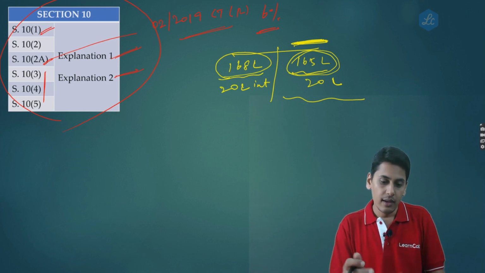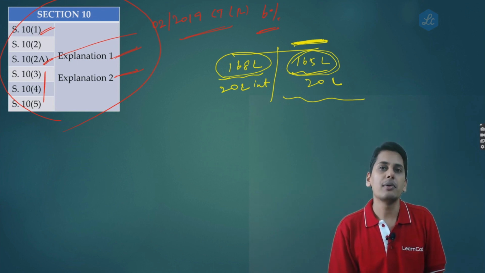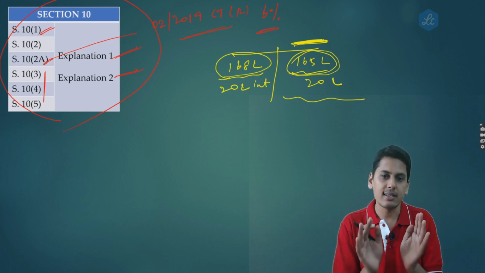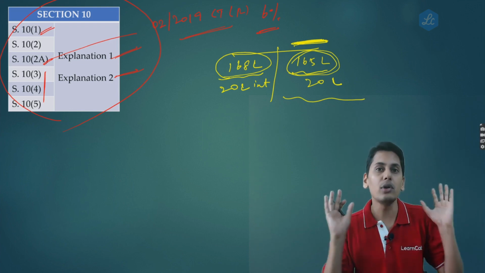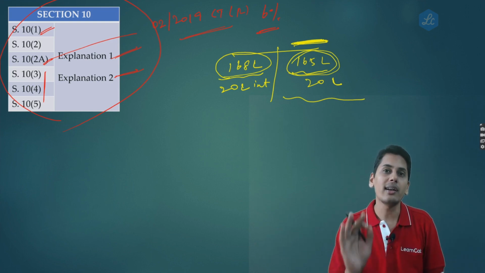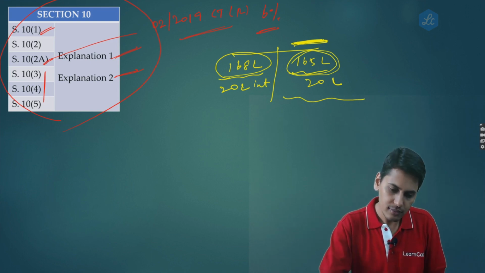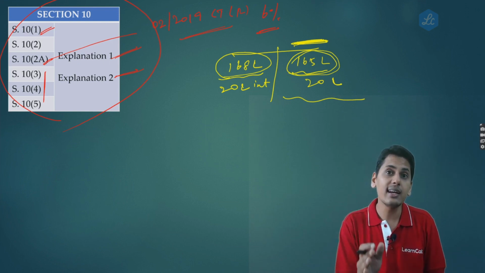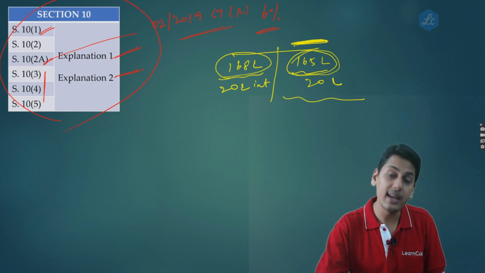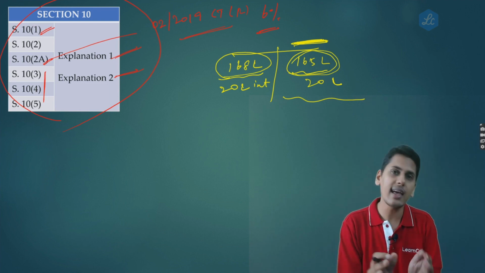Question number 1, is he eligible to opt for composition scheme in the current financial year? The answer is yes, even though his aggregate turnover is 168 lakh rupees, for the purpose of computing the eligibility, we will not consider the interest income. The answer to question number 2, in the current financial year, can he continue under the composition scheme for the entire 165 lakh rupees? Again, the answer is yes.